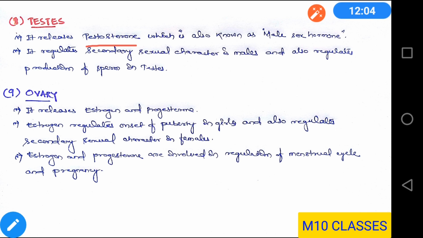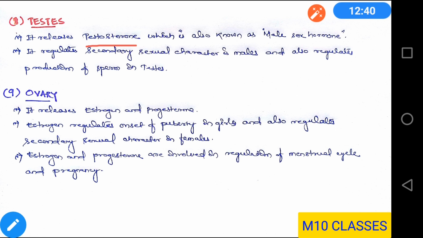And in case of the ovary, it secretes two hormones: one is estrogen and the other is progesterone. Estrogen is also known as the female sex hormone. Now, estrogen regulates the onset of puberty in girls, and it regulates the secondary sexual characters in females, like broadened hips and the enlargement of breasts. These are the secondary sexual characters in case of females. Estrogen and progesterone are involved in the regulation of the menstrual cycle and pregnancy.